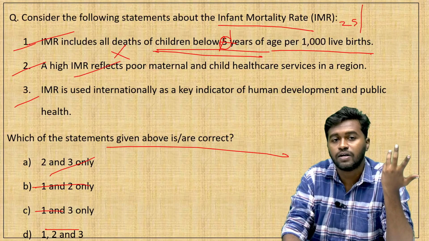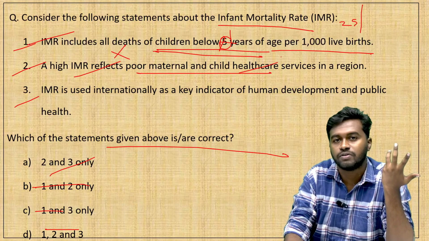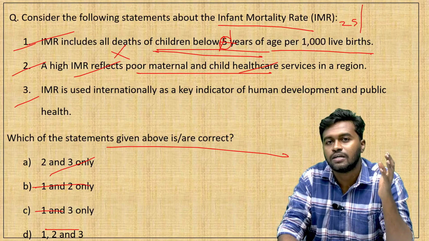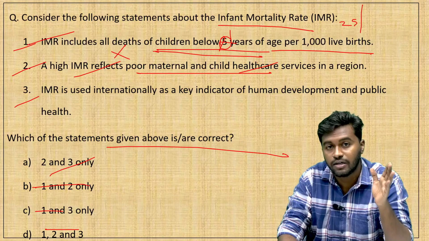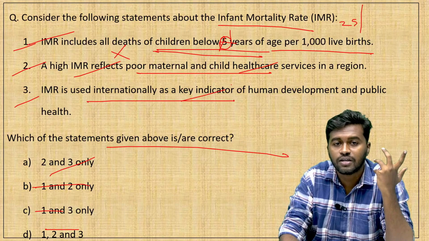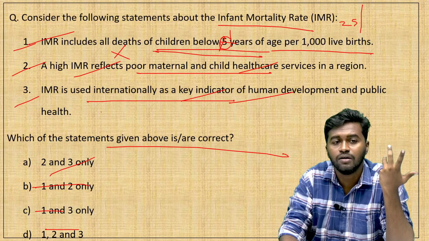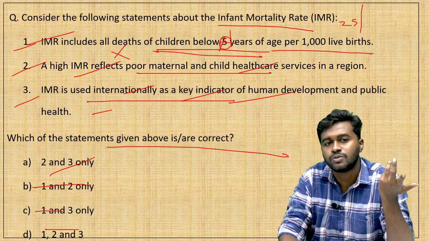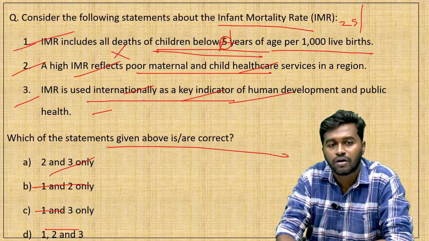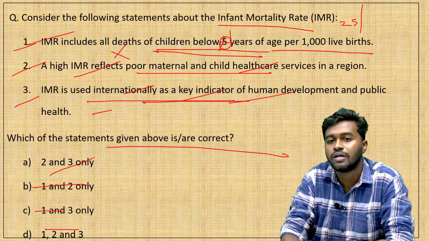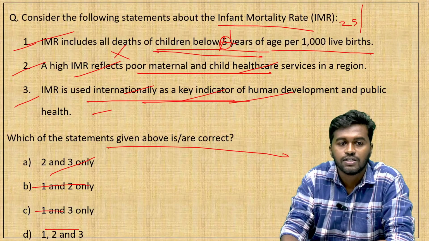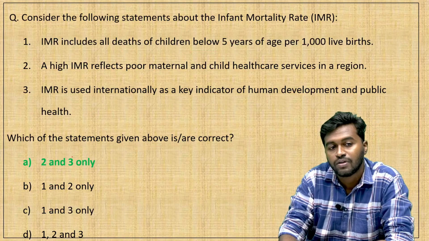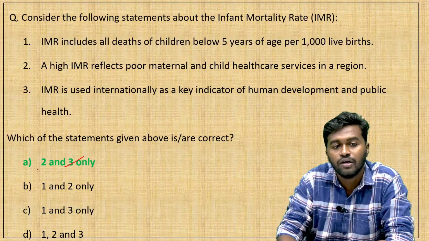A high IMR reflects poor maternal and child healthcare services. Yes, because we know that the IMR and MMR, that is maternal mortality rate, are considered key public health indicators. And the next: IMR is used internationally as a key indicator of human development and public health. Yes, we know that for preparing various reports and various indices, we consider the IMR and MMR. Therefore, it is used internationally as a key indicator of human development and public health. So statements 2 and 3 are correct, while statement 1 is incorrect. Let's check. Yes, that is option A, 2 and 3.